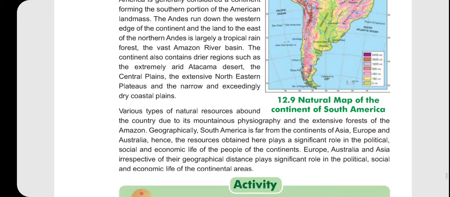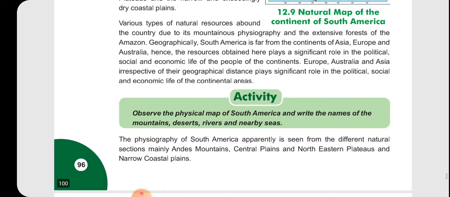Varied types of natural resources abound in the continent due to its mountainous physiography and the extensive forest of the Amazon. There are a lot of natural resources because of its physiographic structure and the great Amazon river. South America is far from the continents of Asia, Europe and Australia, and hence the resources obtained here play a significant role in the political, social and economic life of the people of the continent.